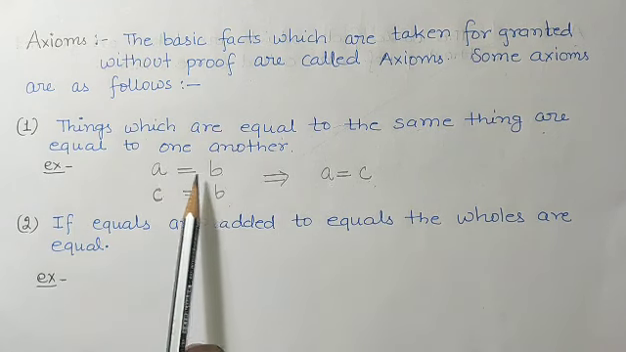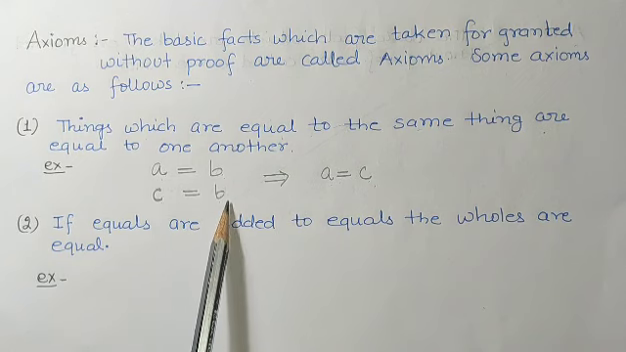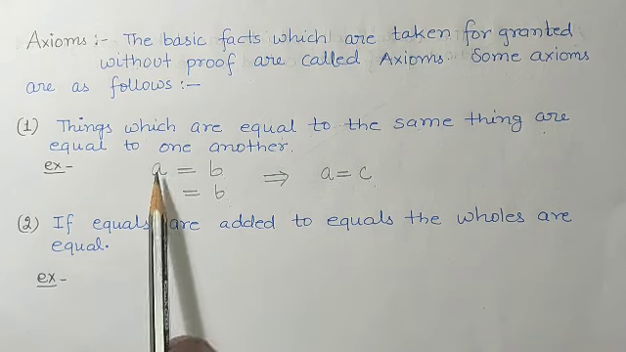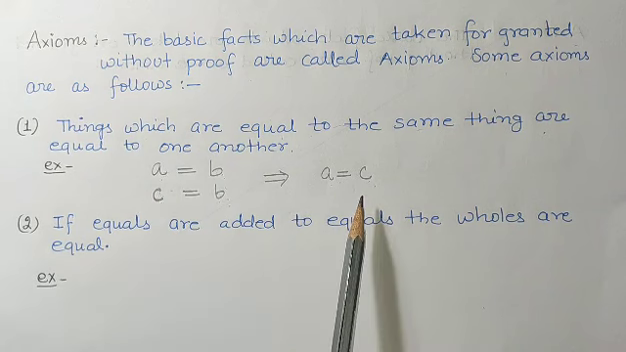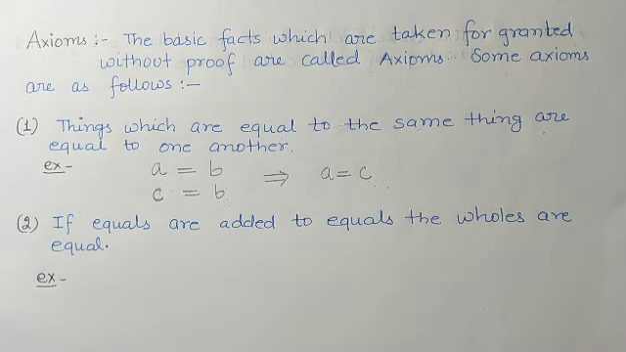Here A was equal to B, C was equal to B. Both are equal to B, means both are equal to one another, means A is equal to C. And also students, axioms are the general terms, means axioms are true anywhere, not only in mathematics but in practical life also. Axioms are true.